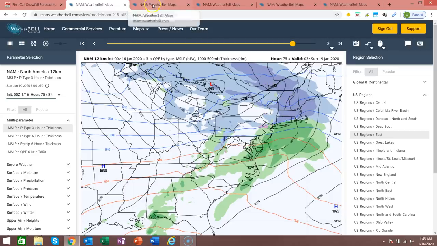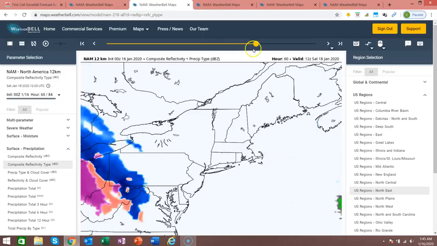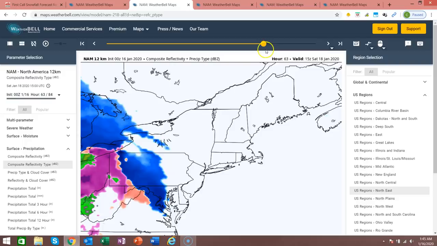Now we're going to take a look at a slightly closer map of the same model. This is just looking at the composite reflectivity. It's just another way of looking at this model. And again, you can see snow is breaking out here. This is 10 a.m. Saturday morning across much of Pennsylvania. But the transition line to sleet and freezing rain is already into far western PA.